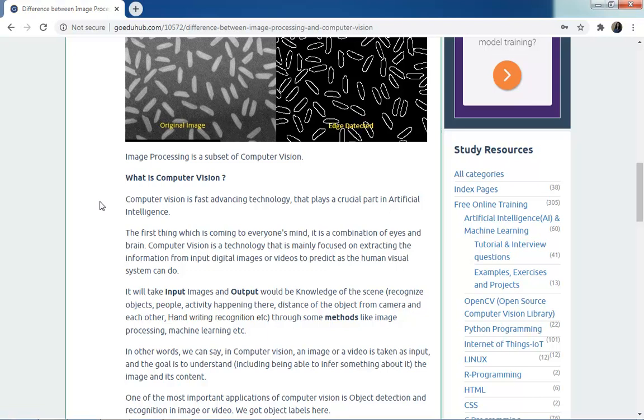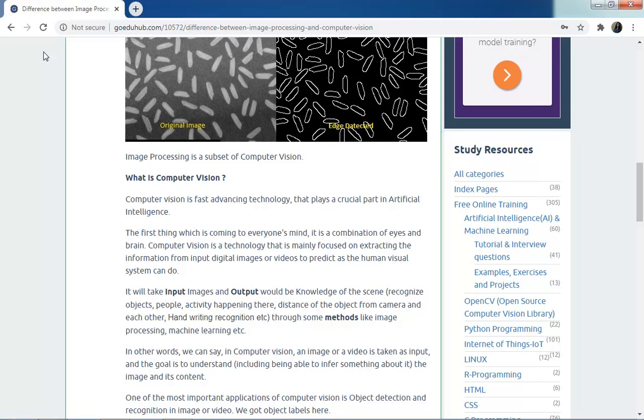So how are we getting this knowledge of the scene? Through some methods like image processing and machine learning. We can use these methods in computer vision. So I can define that image processing is a subset of computer vision. Computer vision is a broader domain and image processing is a subpart of that domain.